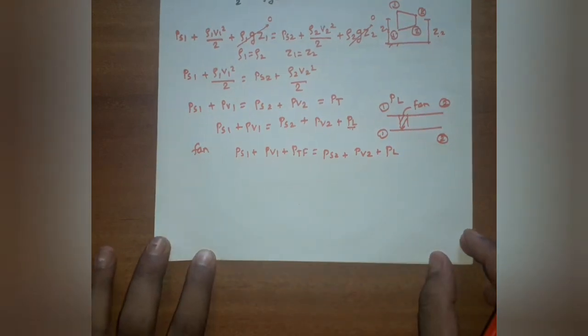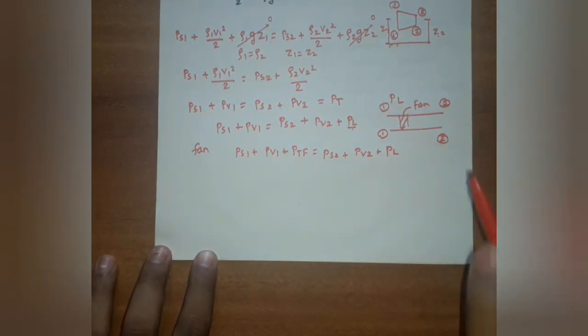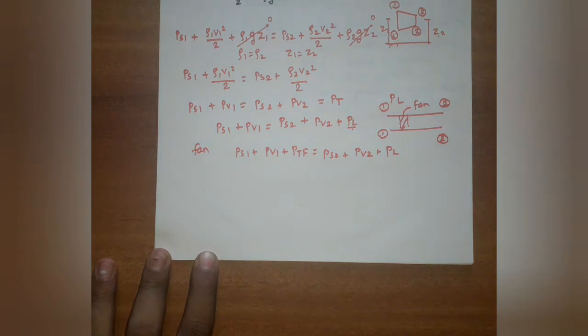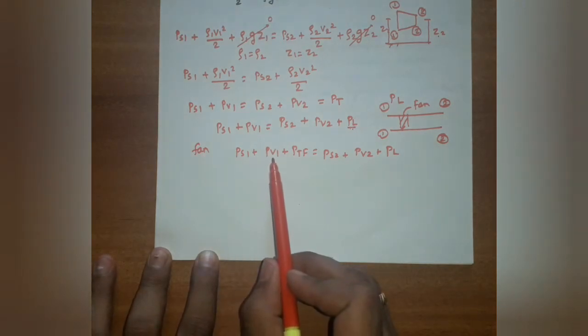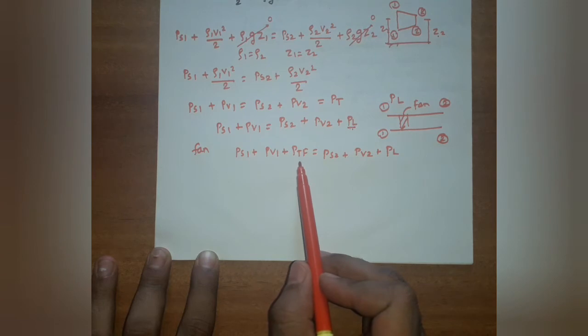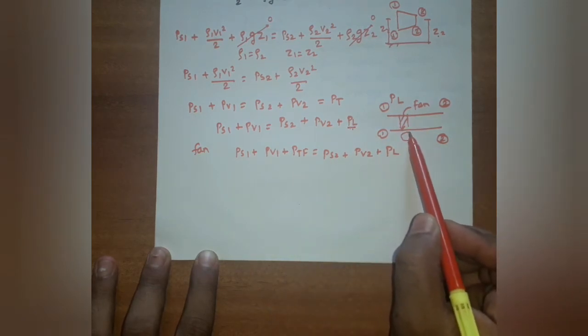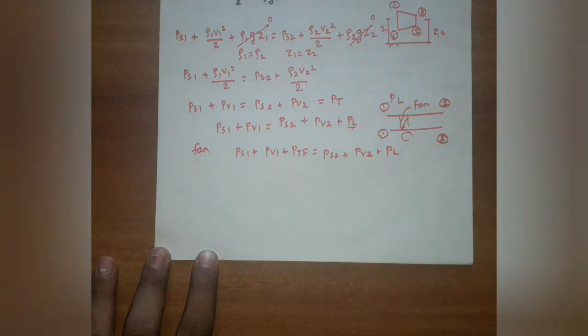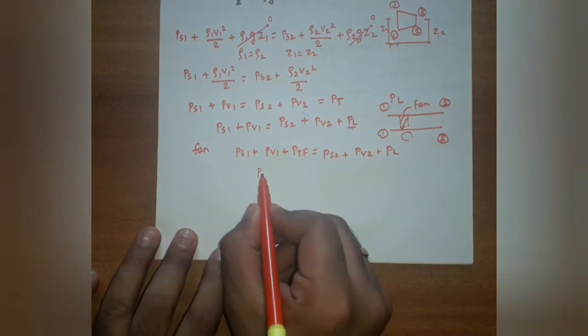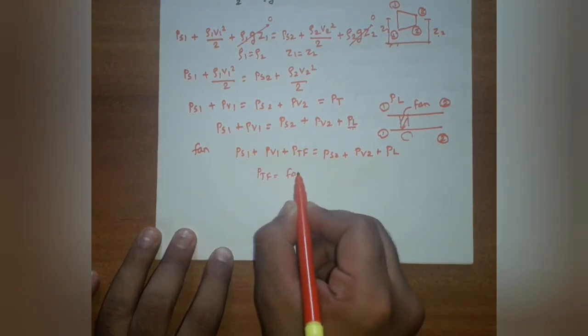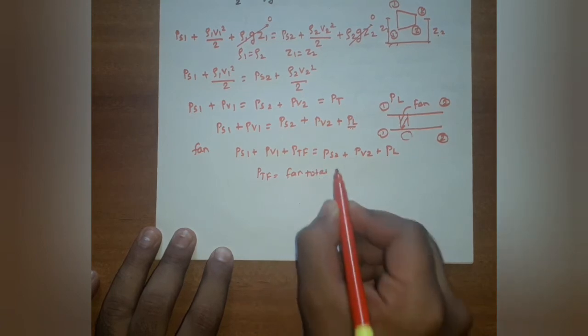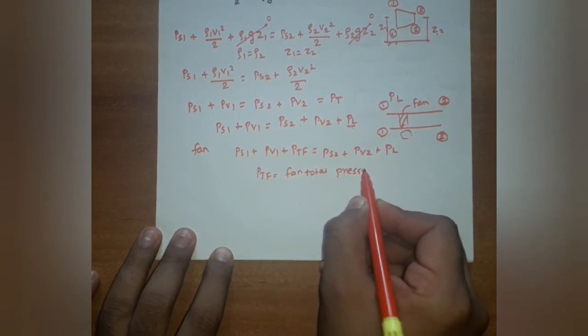Now section 1 and section 2 are the duct inlet and outlet, and the fan is installed in the duct system. Then the Bernoulli equation for this case is PS1 is the static pressure, PV1 is the velocity pressure and PTF is the rise in pressure. In the fan section, the rise in pressure due to the fan work is known as fan total pressure. PTF is also known as fan total pressure.